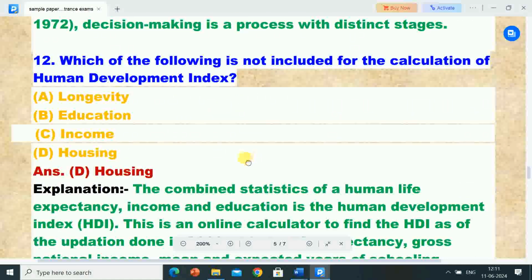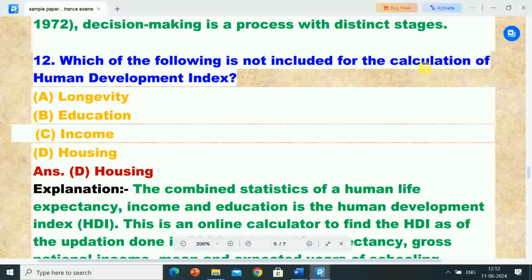Next question is, which of the following is not included for the calculation of Human Development Index? Options are A, longevity, B, education, C, income, D, housing. Correct answer is option D, housing. So housing is not included for the calculation of Human Development Index.